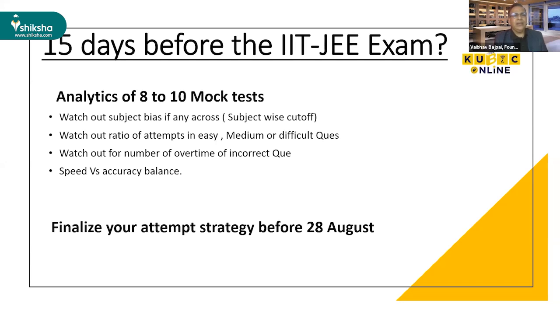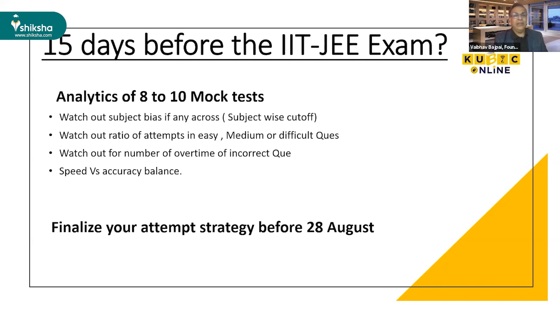And the next point is, you watch out for the ratio of attempts in easy, medium, and difficult. In these sections, you find which types of questions are easy, which are difficult for you, and which are medium. If you are finding the easy sections and medium sections, you will be more comfortable.